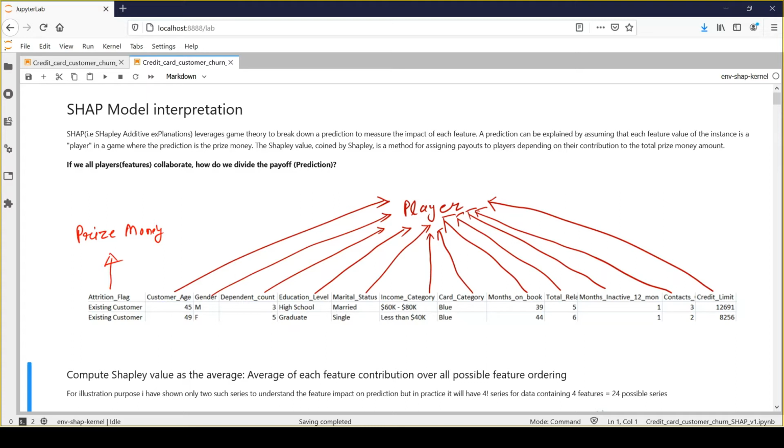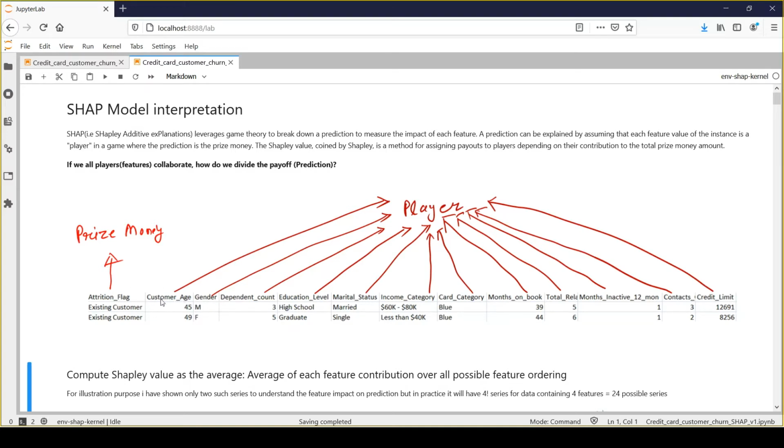SHAP internally uses the Shapley value as a method for assigning different prize money amounts to different players depending upon their contribution. So in the context of our problem statement, we can see this as a feature weight, right? Whatever feature weight the Shapley value assigns to each feature will depend upon its contribution toward the target outcome, right?